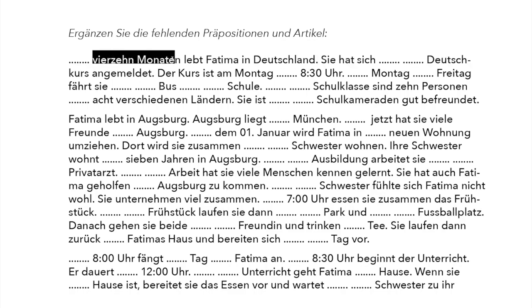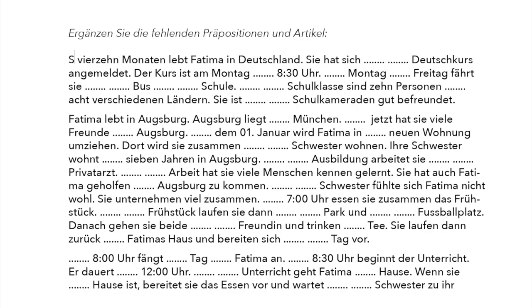"Hier 14 Monaten lebt Fatima in Deutschland." 14 months Fatima lives in Germany. So I would say since, seit. Yeah? Seit, since 14 months, Fatima is living in Germany. And so on, guys.